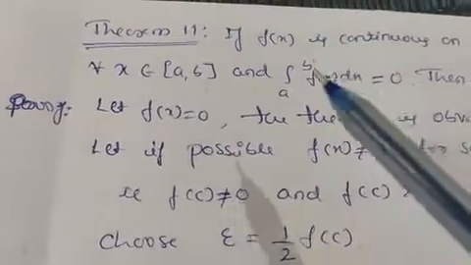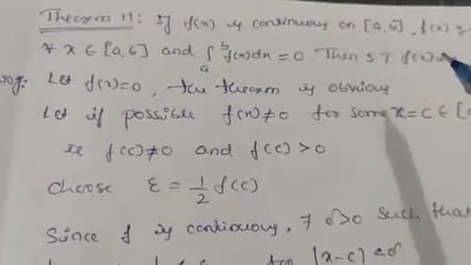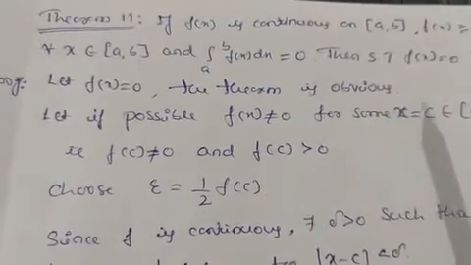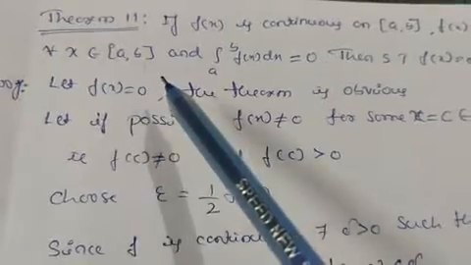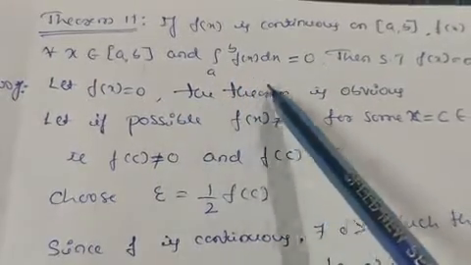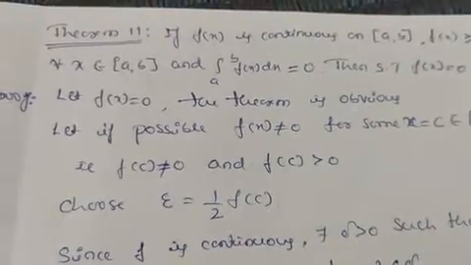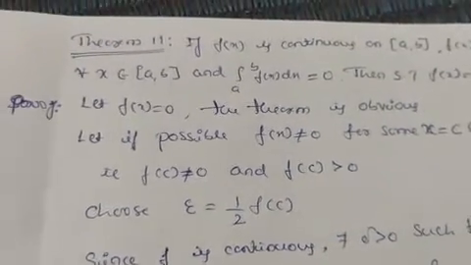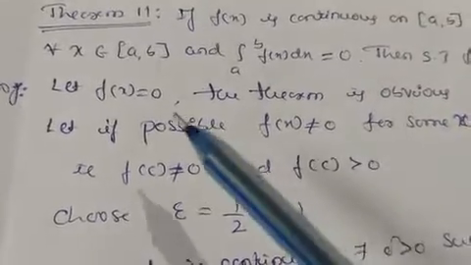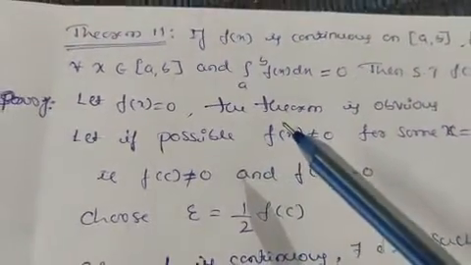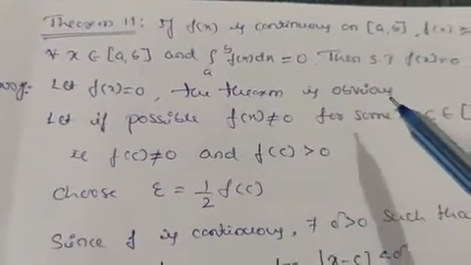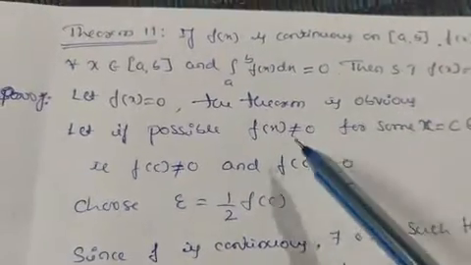So take one more theorem. If f(x) is continuous on [a, b], then f(x) is greater than or equal to 0 for all x belonging to [a, b], and the integral from a to b of f(x) dx is equal to 0, then show that f(x) is equal to 0. Let f(x) be equal to 0, it is given, then the theorem is obvious here. So if f(x) is not equal to 0, then you have to prove this one here.